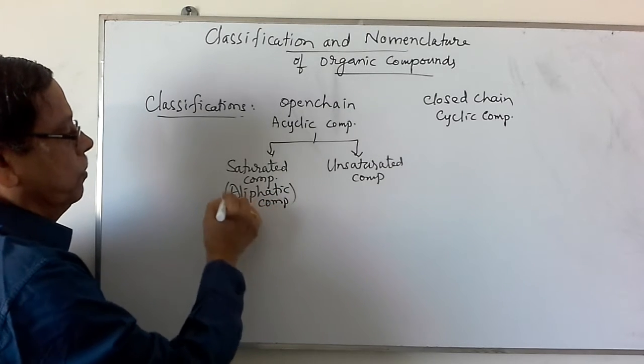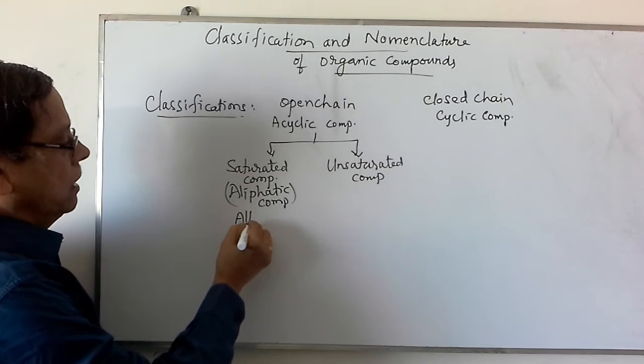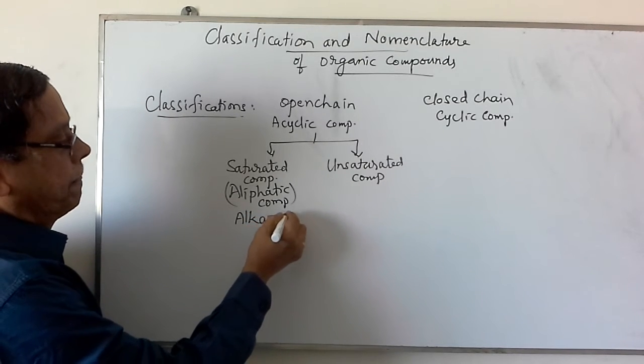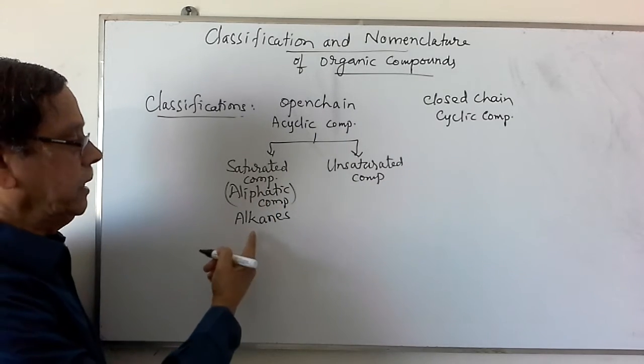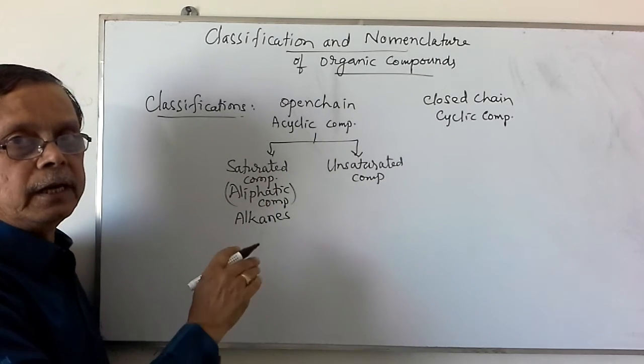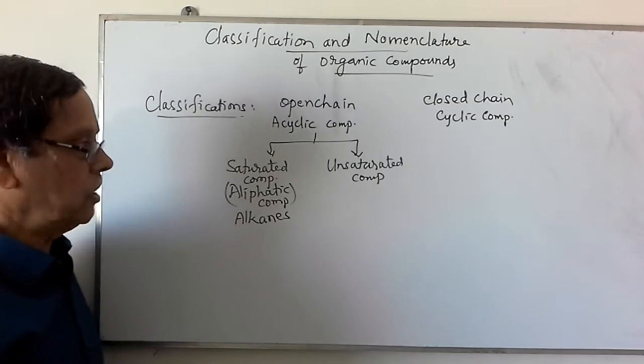So this is another group name for the group of compounds. These are also named as the alkanes. Now what we are considering is only the compounds containing carbon and hydrogen. I will let you know the classification once we consider the other functional groups.